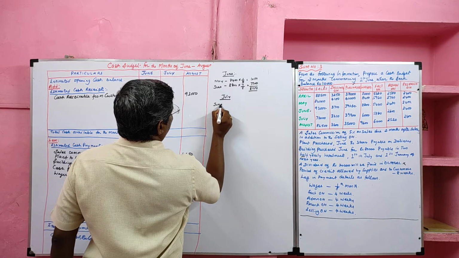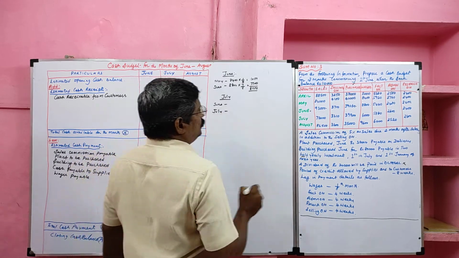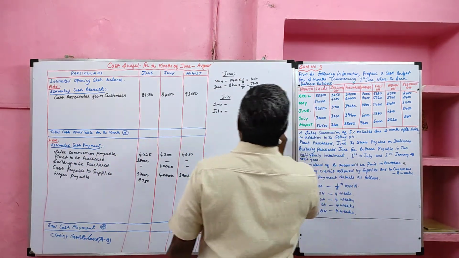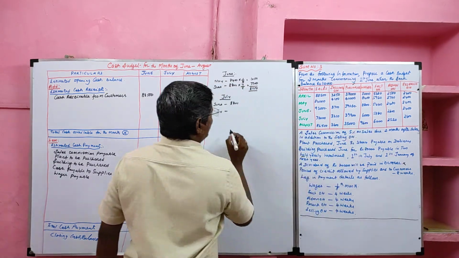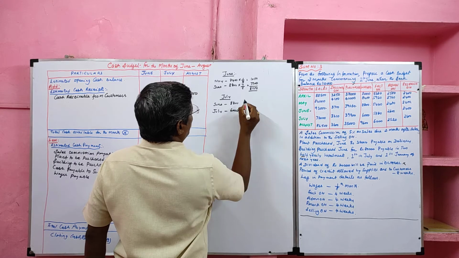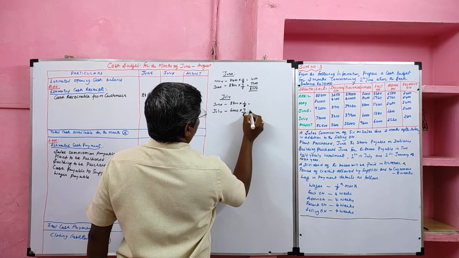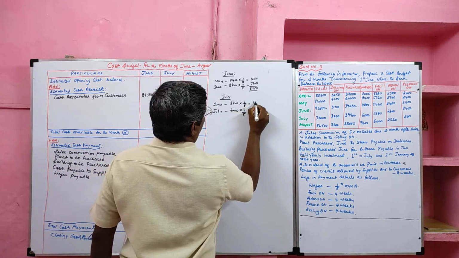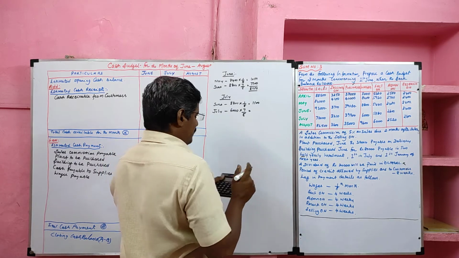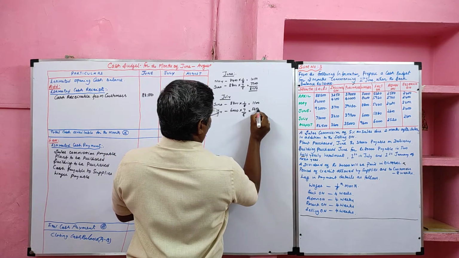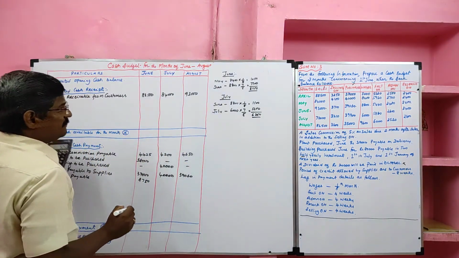So what we'll do, previous month of July is June. June month wages 8,800. July month wages 6,000. What I said, previous month 1/8, current month 7/8. So previous month 1/8 is 1,100. So current month 6,000 into 7/8, 5,250. Total 6,350 payable in the month of July.